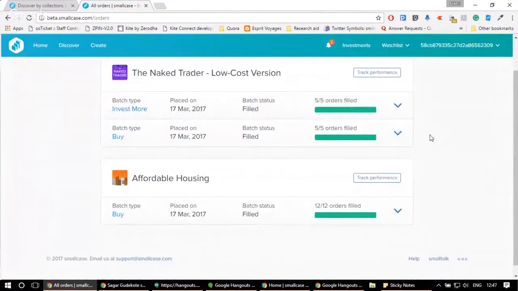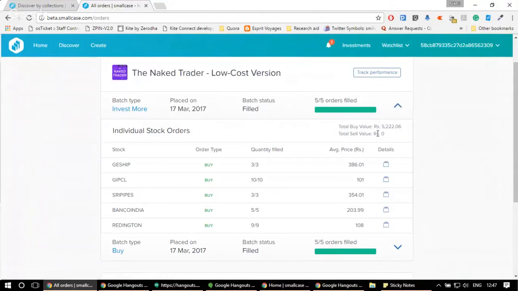Now, as you can see, it is filled on the orders page. You can also see the batch type that first you bought the small case, so batch type is buy. You can see you placed 5 orders, all of them are filled. Then you decide to invest more. So you can see the batch type as invest more. And again, all the orders on the invest more batch are also filled.